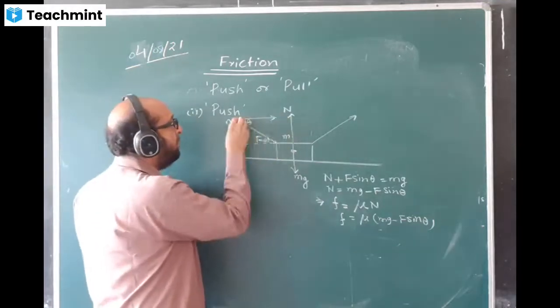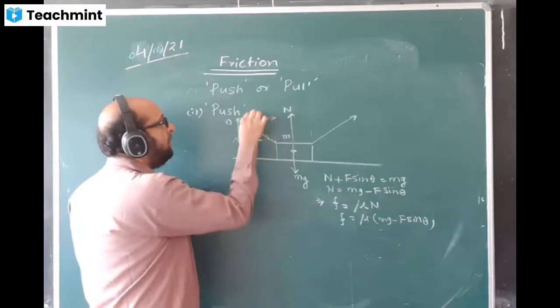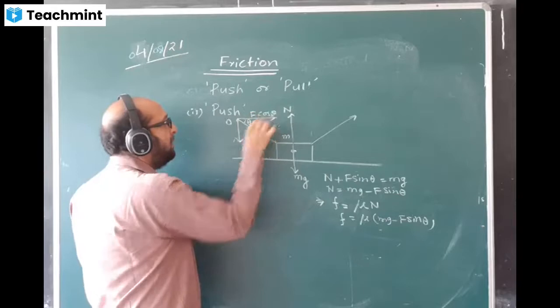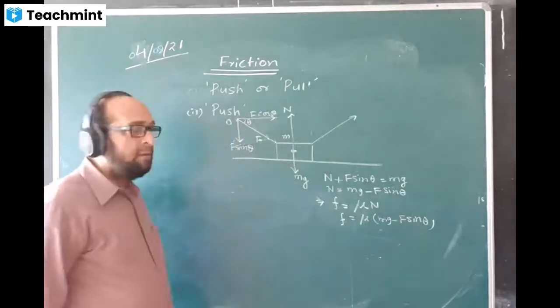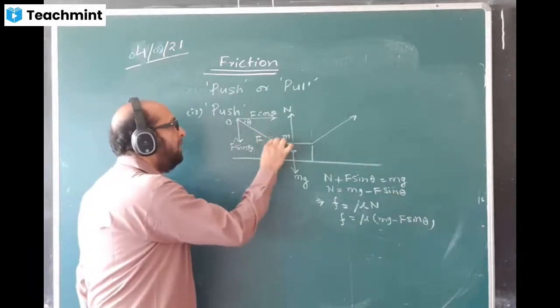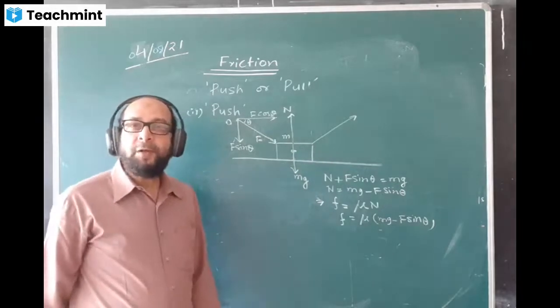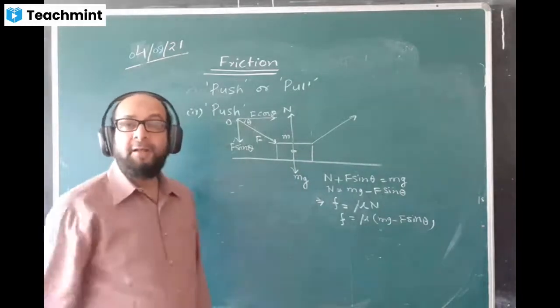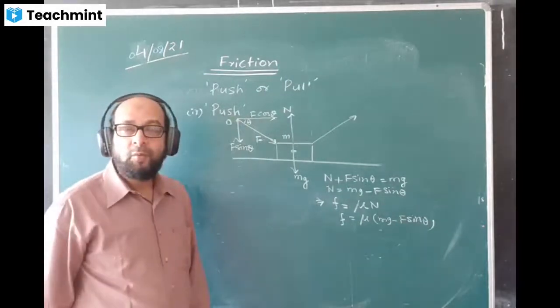I'll break it into two components here. Like this one component, like this another component. This component value will come F cos theta, and this component value will come F sin theta. All right, boys. Any doubts? Where do we break a vector into components? Not where the arrow is ending. We always break at the beginning, where there is no arrow.